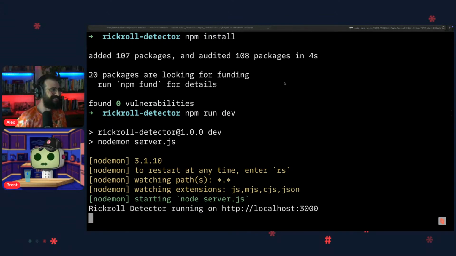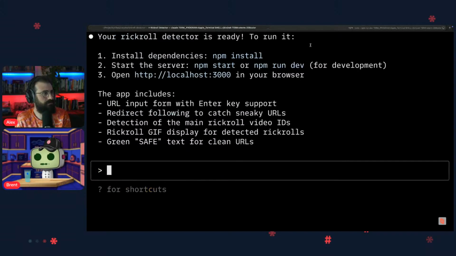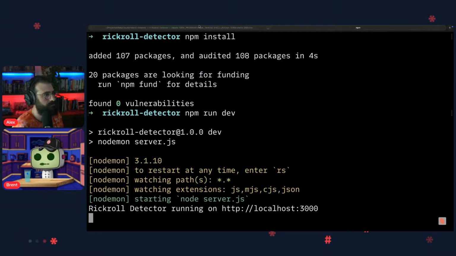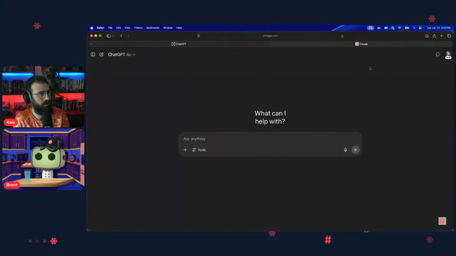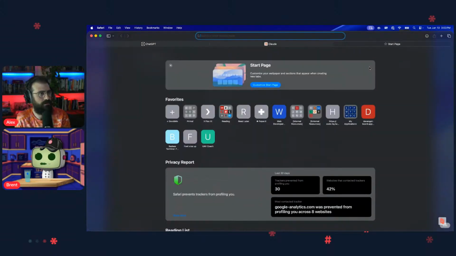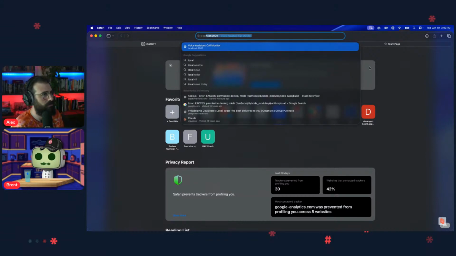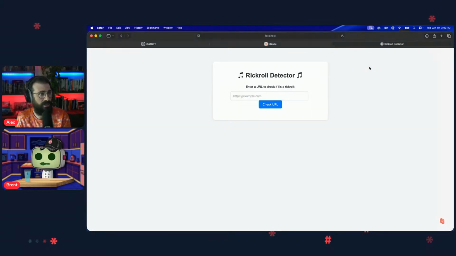Okay, so I did npm run dev so that if it needs to make any changes, we can just reload it. But we've got it running. At this point, what is it? Localhost 3000, right? Classic. Let me go over to Safari. My key bindings are all weird. Localhost 3000. There's the Rickroll detector.